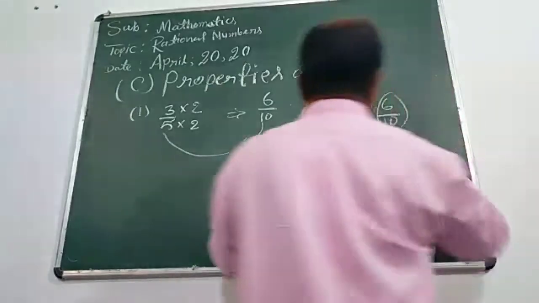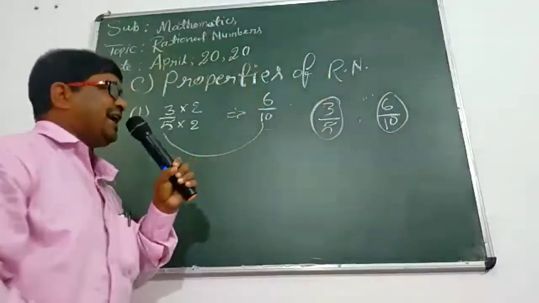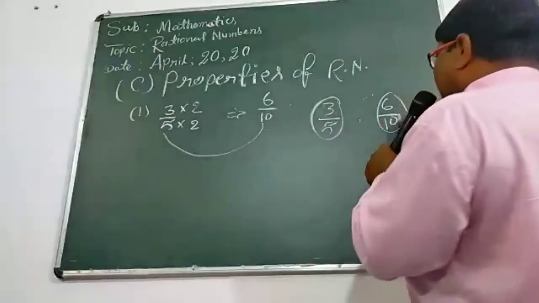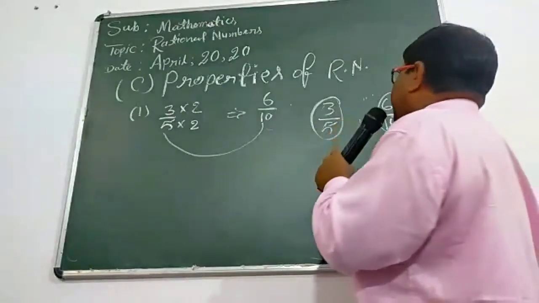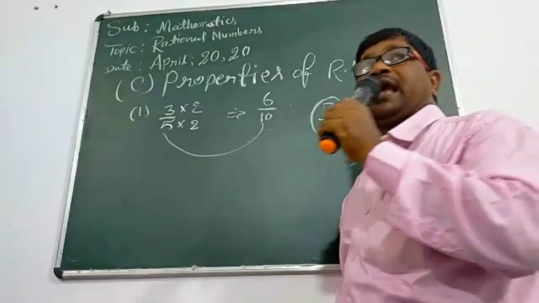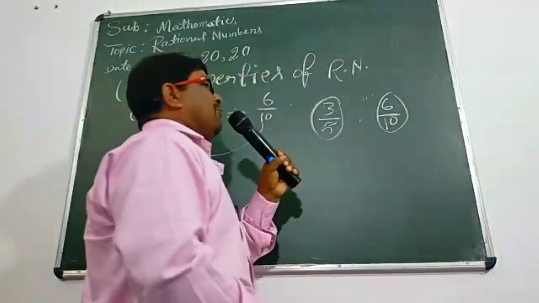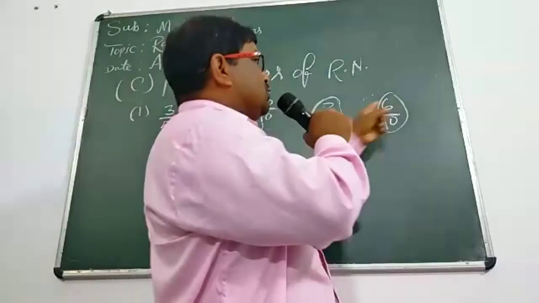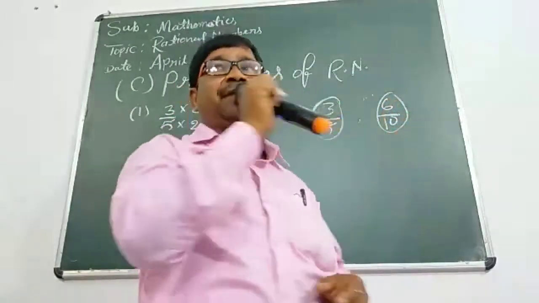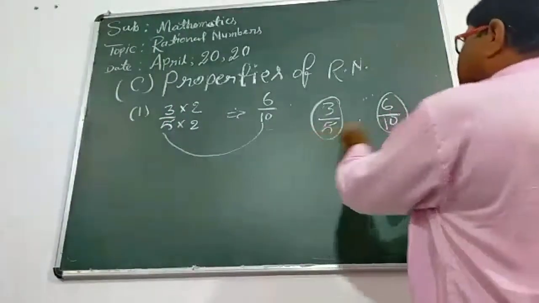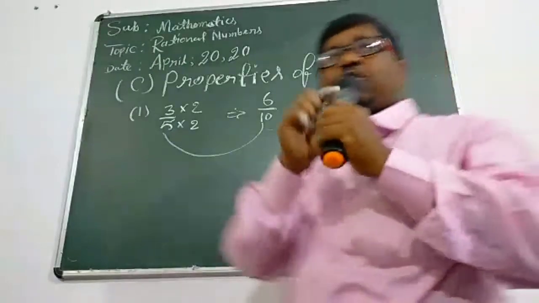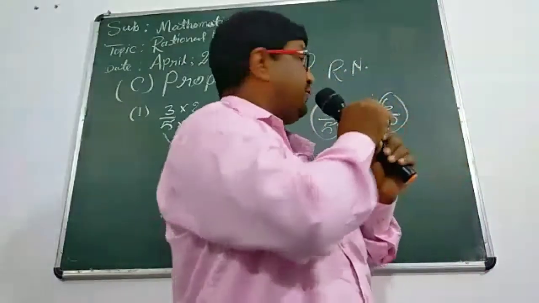But for 6 upon 10, after finding the HCF of 6 and 10, we are getting 2. And after dividing by 2, 2 threes are 6 and 2 fives are 10, we are getting 3 upon 5. So 6 upon 10 is the equivalent rational number of 3 upon 5.